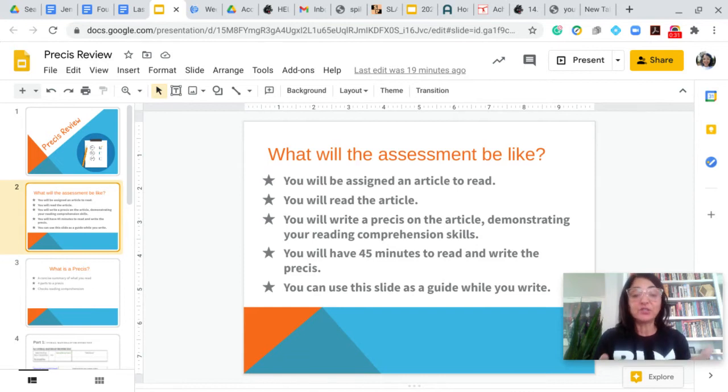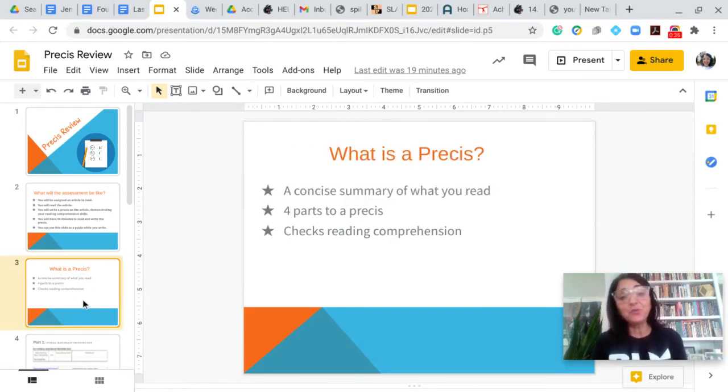You can, of course, use these slides as a guide while you are writing. So what is a Precis? It's a concise summary of what you've read. It measures your reading comprehension. And remember, there are 4 parts to a Precis, which we're going to go over.